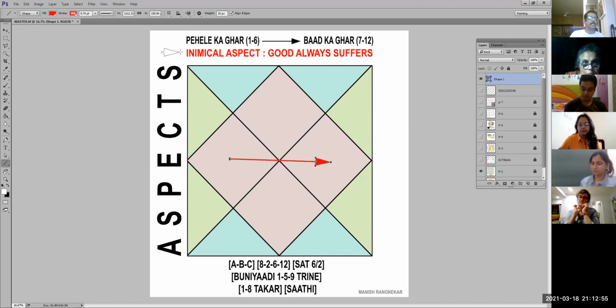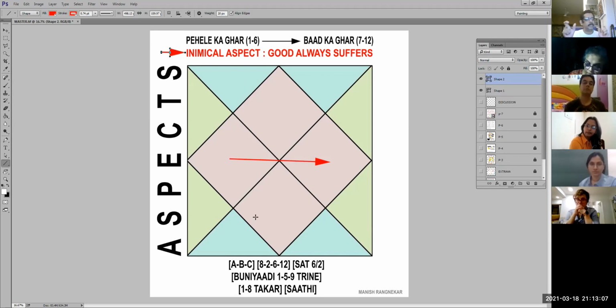Second very important rule which I wanted all of you to remember is that I am calling it inimical aspects. Inimical aspect like enemy. Like if there are two good planets, it's obviously it's going to be good. But when one good and one bad is there, just remember one thing, that the good fellow suffers. Okay, and how to remember this is, I'll give you one or two examples on that.